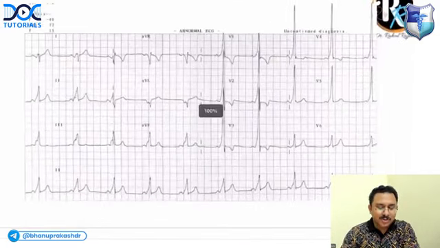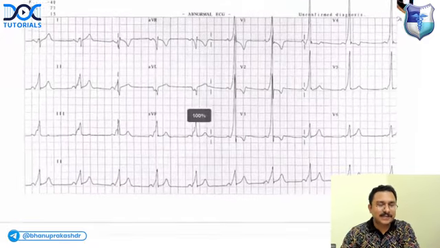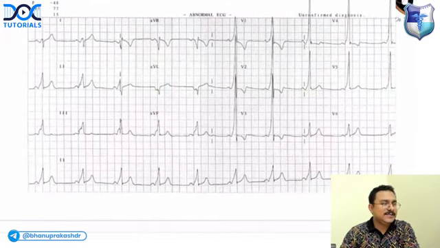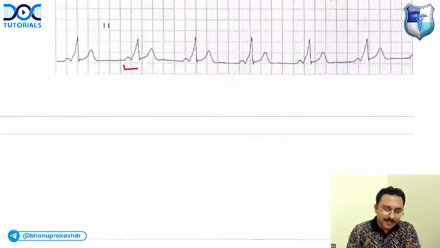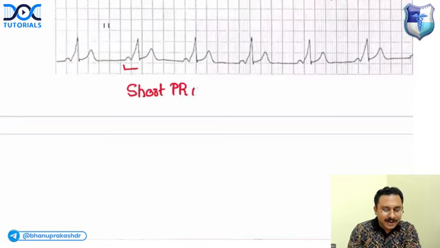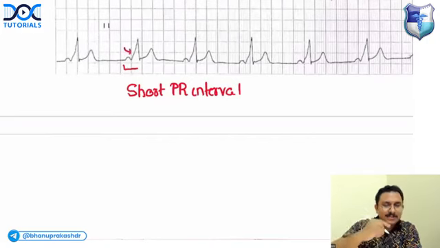Okay, now what is the ECG finding here? Look at the PR interval and the QRS complex. There is a short PR interval, and if you look at the QRS complex, there is a slurred upstroke of the QRS.